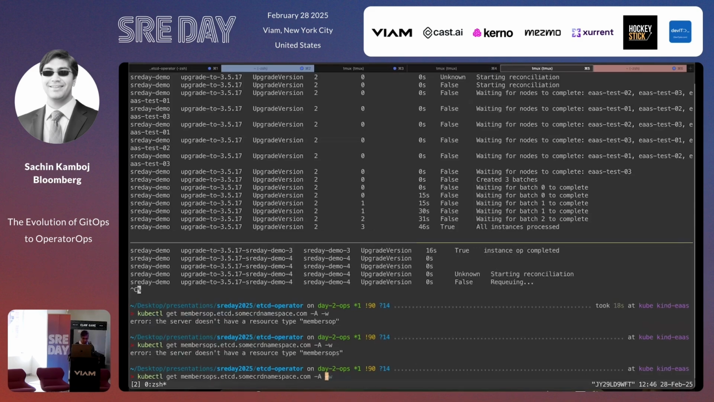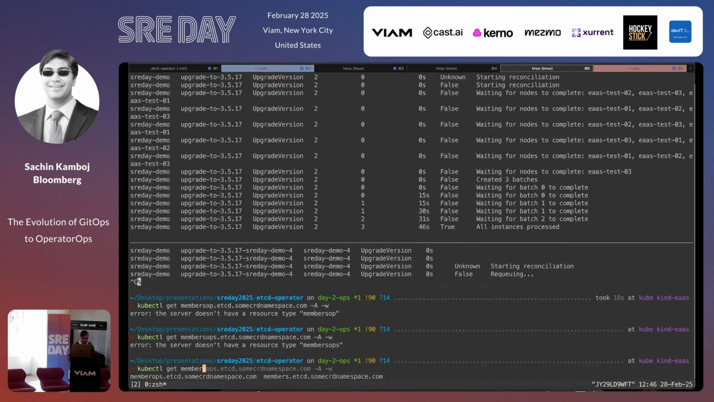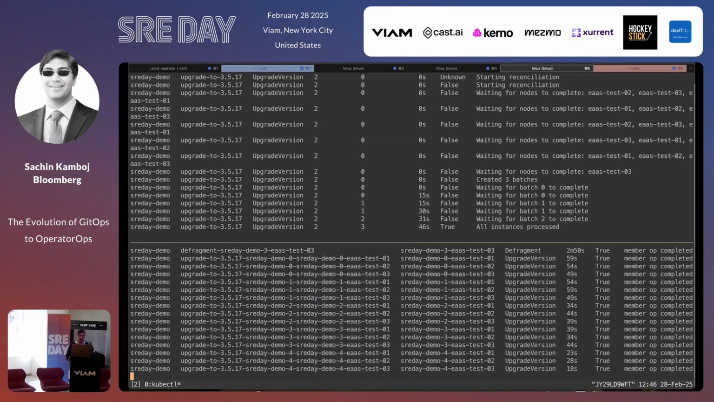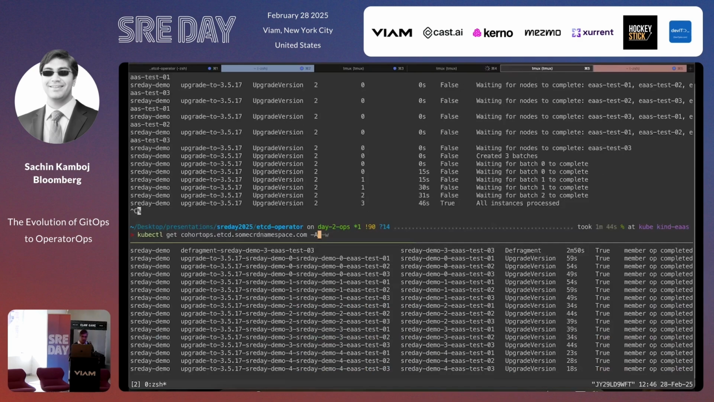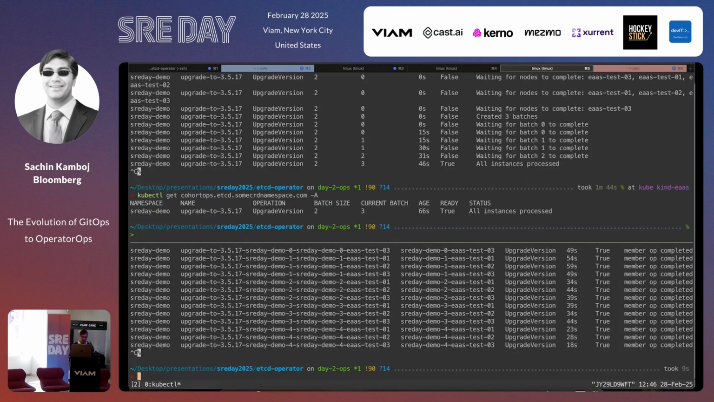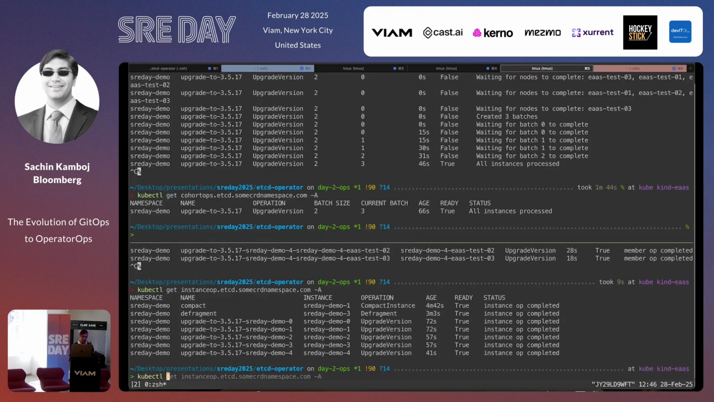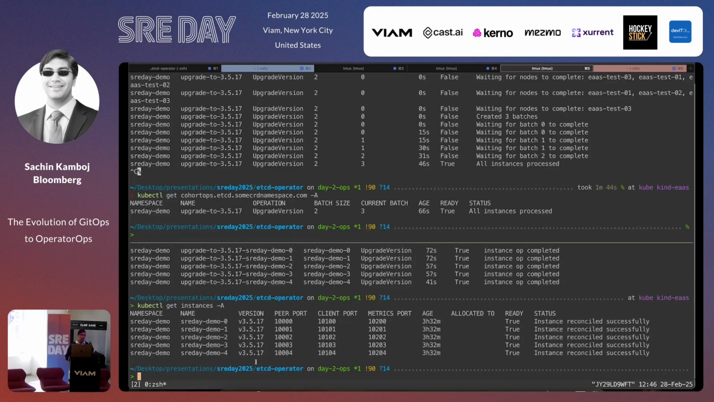Oh, come on. I can't get the spelling right. Member ops. Okay. So it's basically going through a version at a time. And once it does all the upgrades, it says all instances processed. And I can see that in my instance ops, all of them completed. And if I look at my instances, I can see, oh, look, they're all working at 3.5.17. So that's an example of an upgrade.